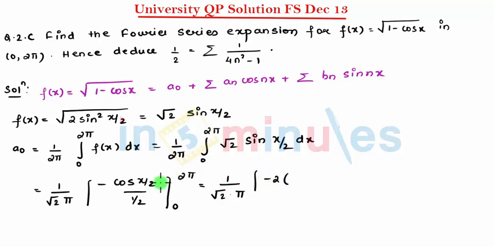2. When I put 2 pi, that comes to be cos pi minus 1. When I put 0, that again comes to be 1, but upper limit minus lower limit. So finally we get 4 divided by under root 2 into pi, which is 2 root 2 divided by pi. So that we got as a0.